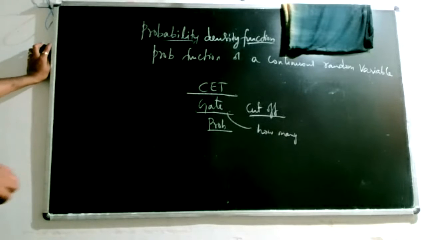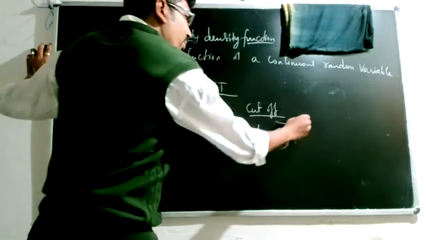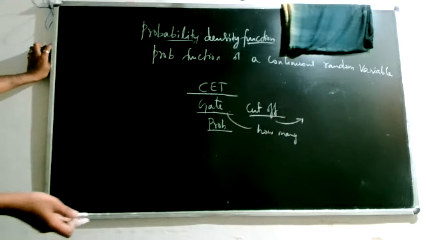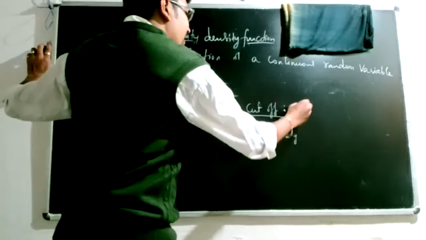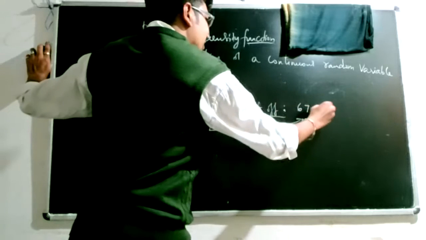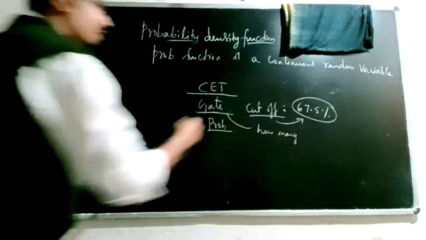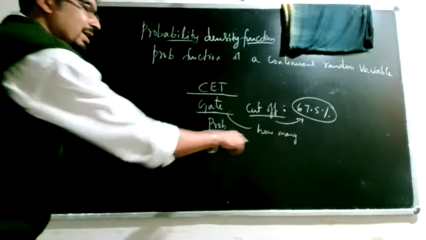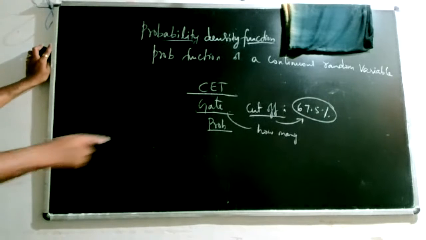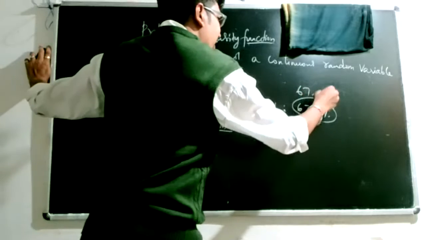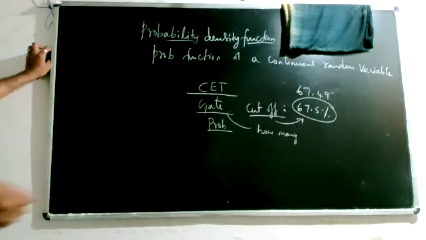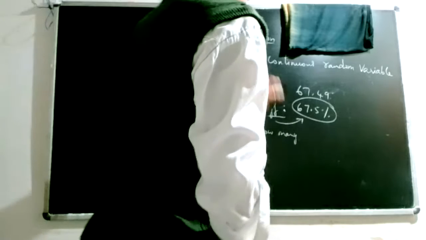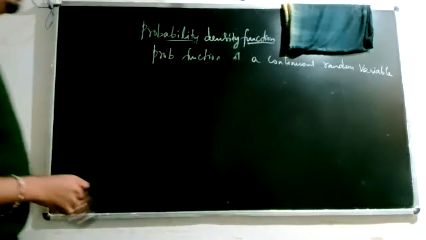Based on how many they need, how many have applied, and how many have secured particular marks, they will define the cutoff. They could say 67.5 is the cutoff. Then only those students who have scored above 67.5% will be called qualified in GATE. Though you have scored 67.49, you will be called not qualified. This is how probabilities are applied in those cases.